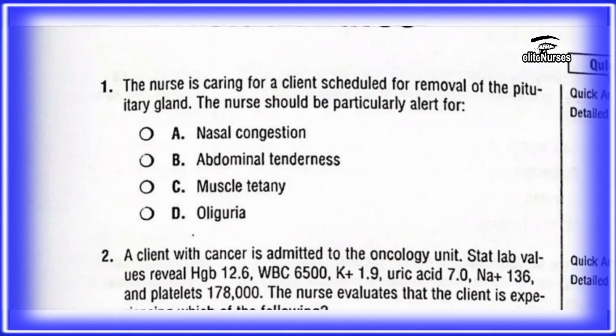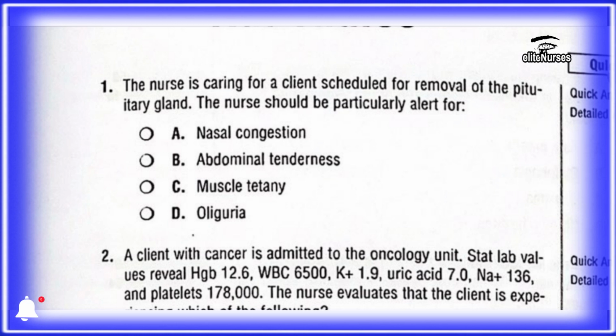Okay, so our first question is: a nurse is caring for a client scheduled for removal of the pituitary gland. The nurse should be particularly alert for: A. Nasal congestion, B. Abdominal tenderness, C. Muscle tetany, and D. Oliguria. So looking at this question, we are doing pituitary gland removal.